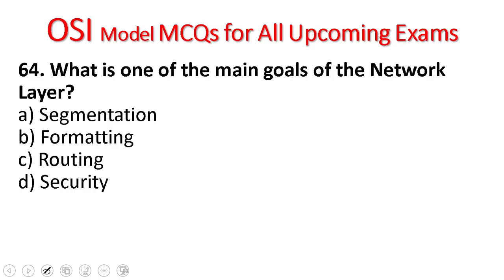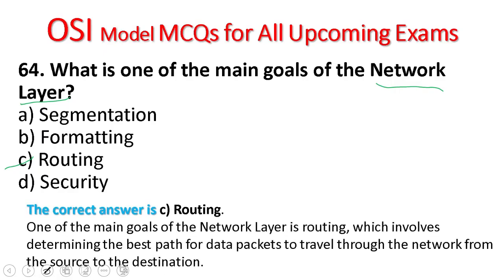64. What is one of the main goals of the network layer? Segmentation, formatting, routing, security. The goal of the network layer is routing, because the network layer has a router, the device that determines the best path for packets to travel through the network from the source to the destination. It uses IP addresses.